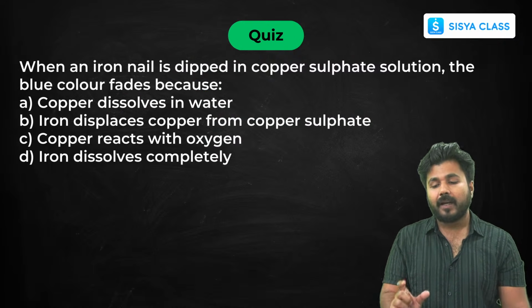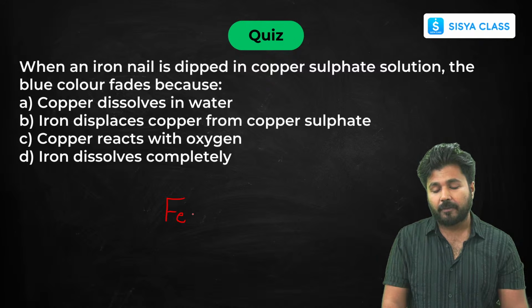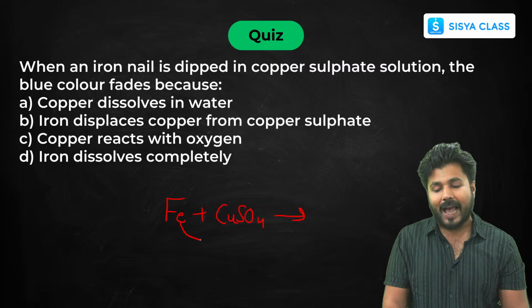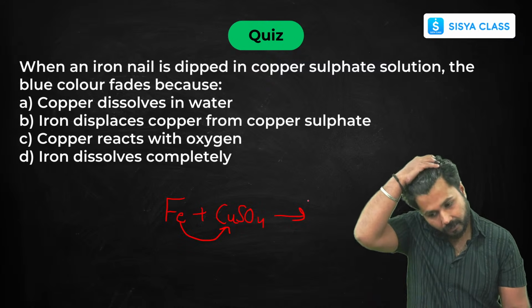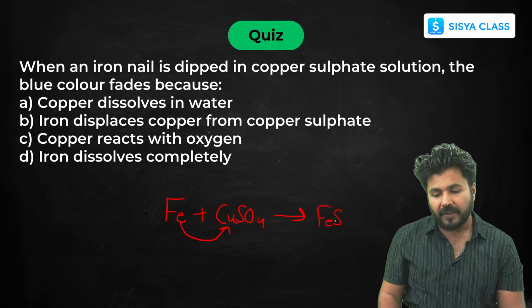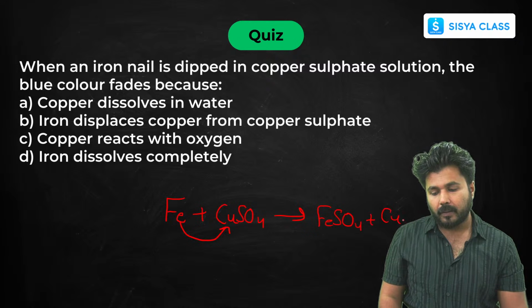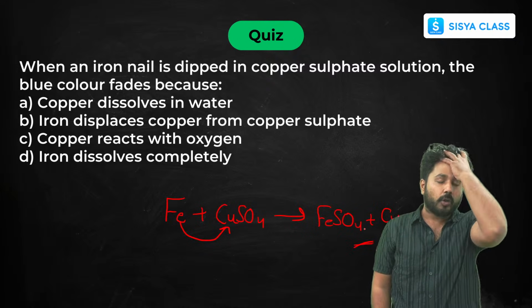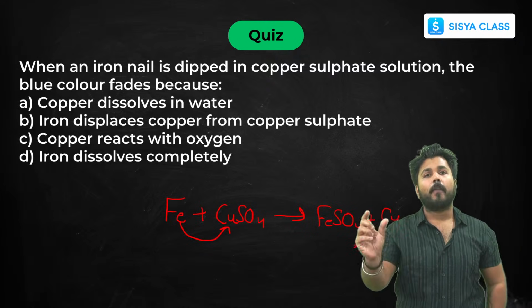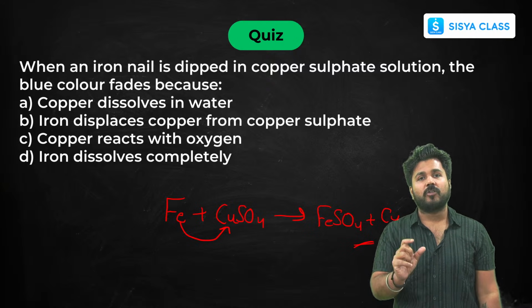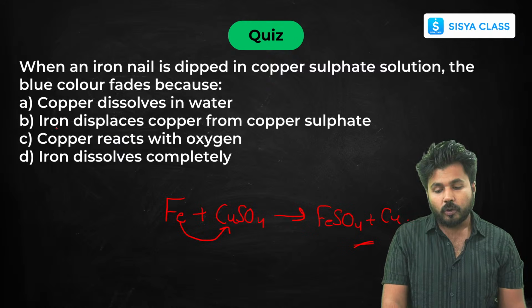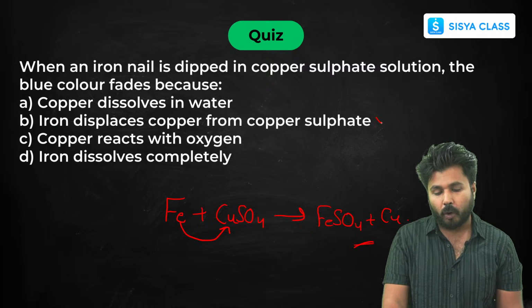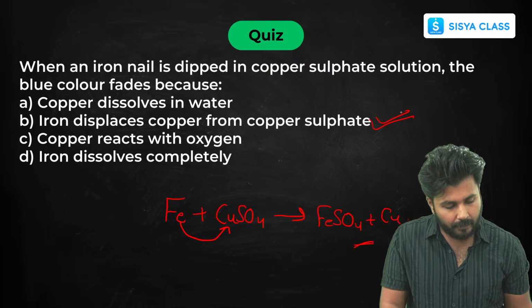Now when an iron nail is dipped in copper sulfate, you just have to write these two. Then observe, is iron more reactive than copper? Yes. Then a displacement reaction will occur. So what will be formed? Iron sulfate, and copper will be released. It will be deposited on the iron. This copper will be deposited as a reddish brown layer on the iron itself. So here iron displaces copper from copper sulfate.